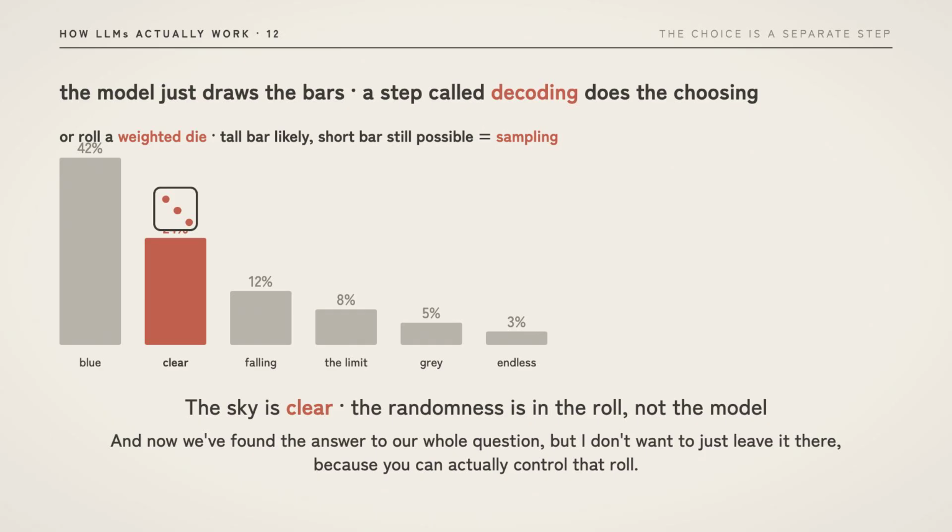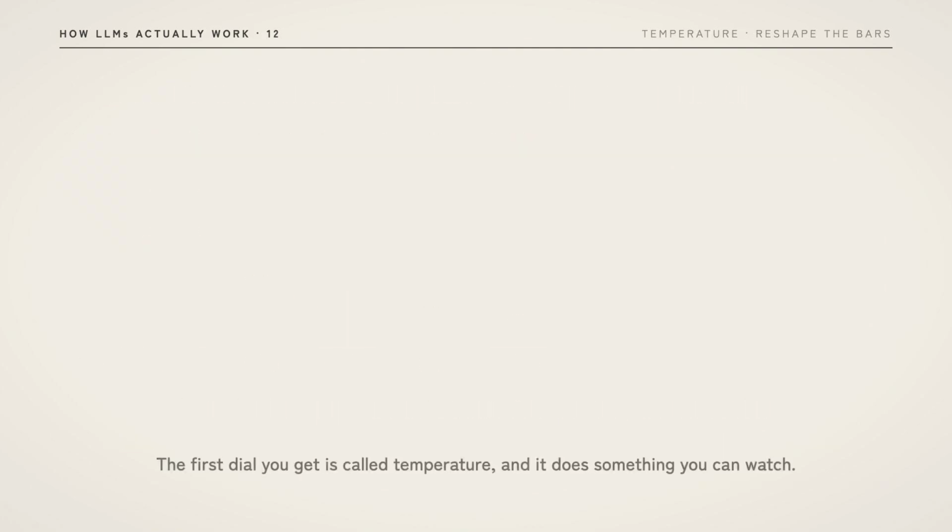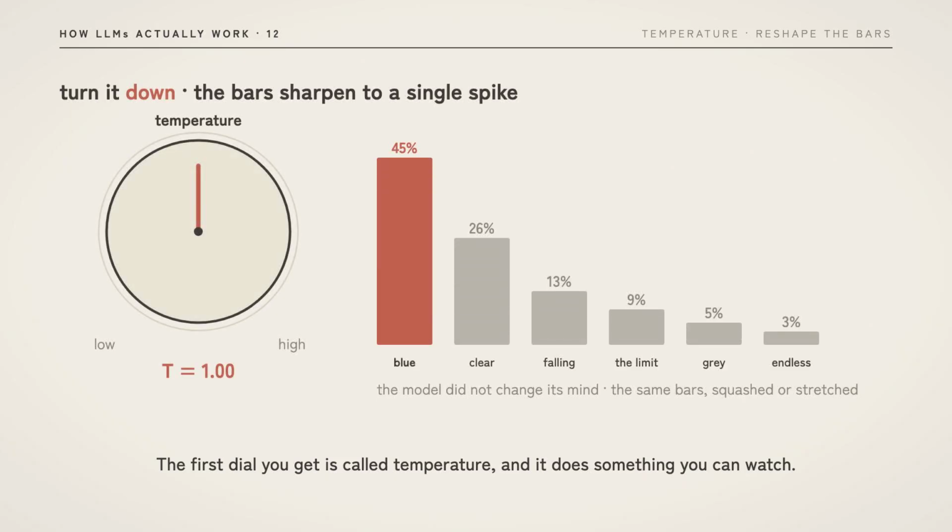And now we've found the answer to our whole question, but I don't want to just leave it there, because you can actually control that roll. The first dial you get is called temperature, and it does something you can watch.